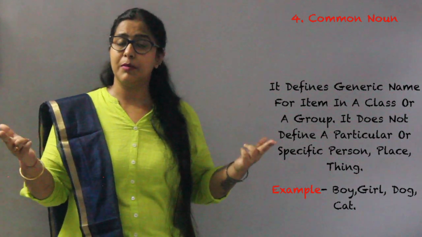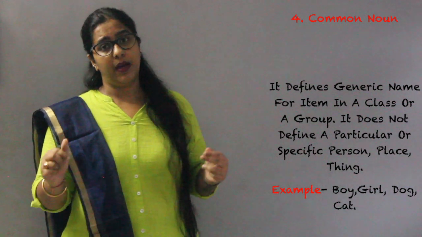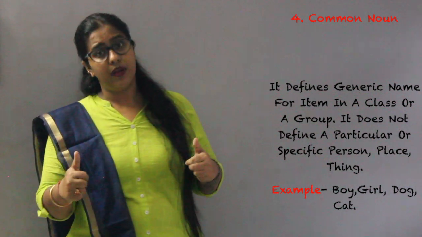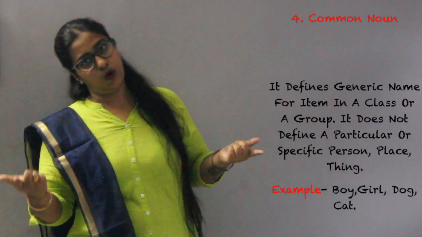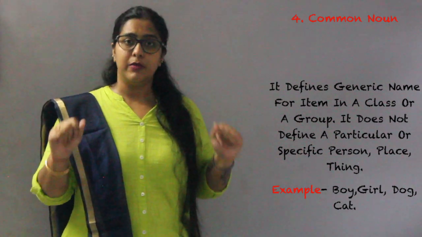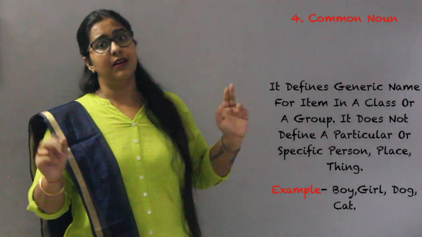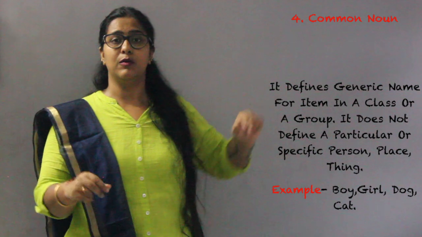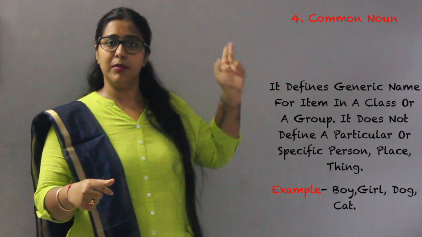I am not particularly mentioning that boy or girl's name. That is why a boy or the girl is a common noun. It can be a dog, it can be a cat. Suppose if the dog's name is Jimmy, then it comes under the heading of proper noun. But the dog itself comes under the heading of common noun.